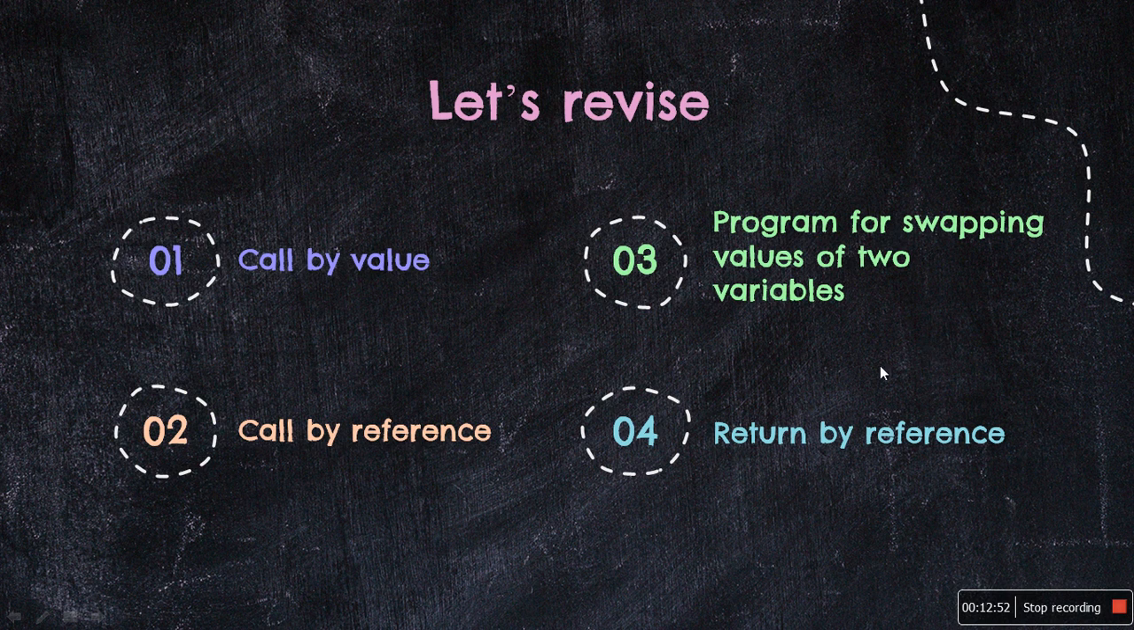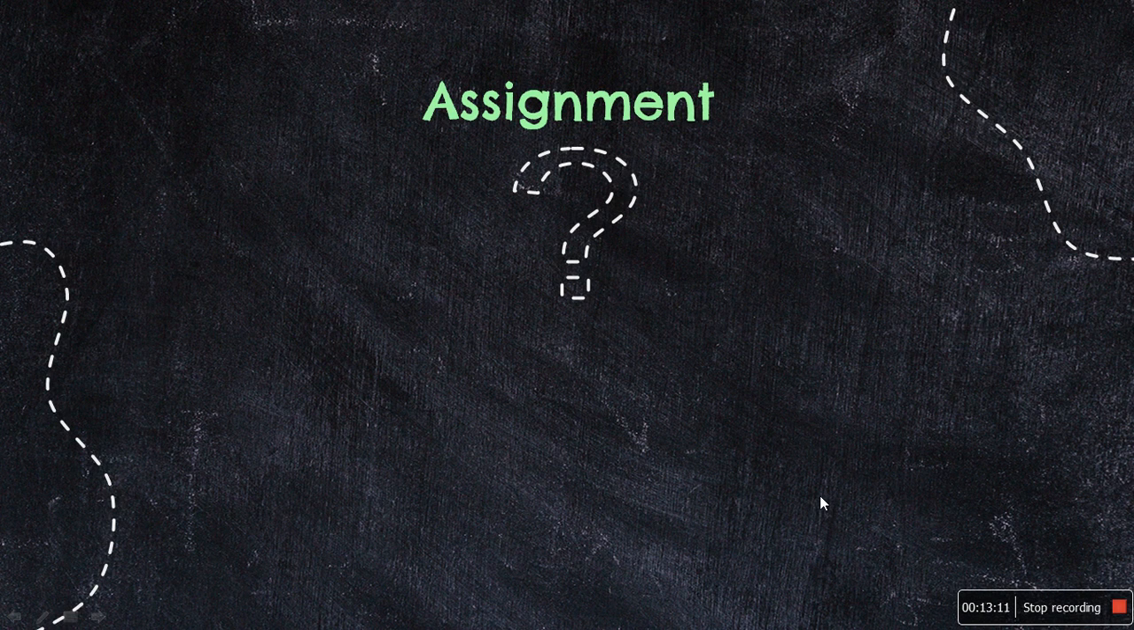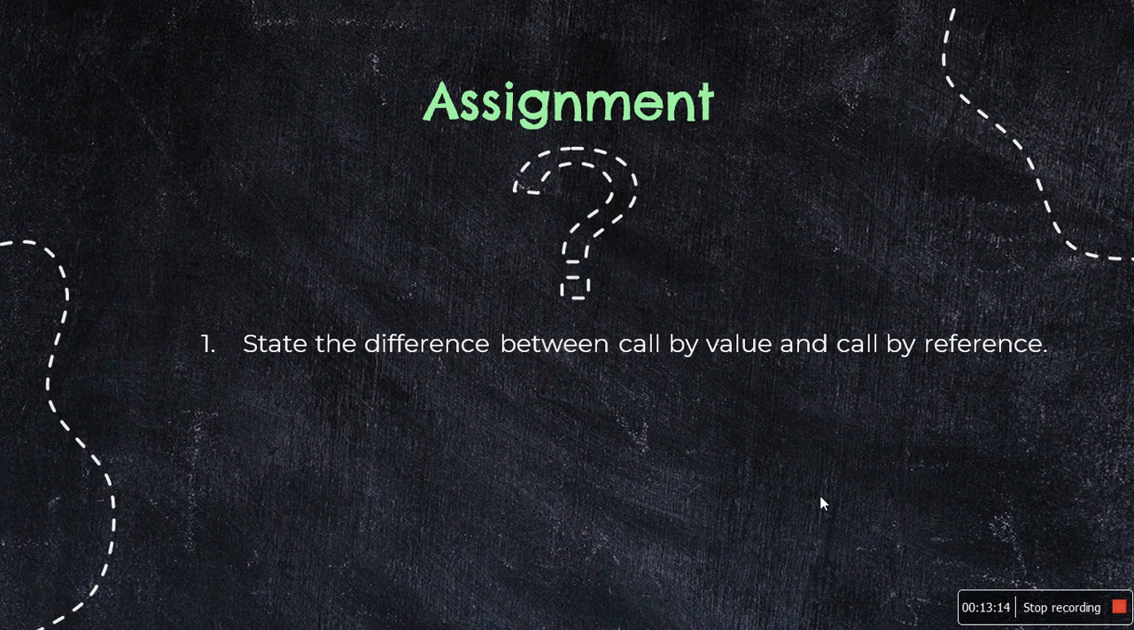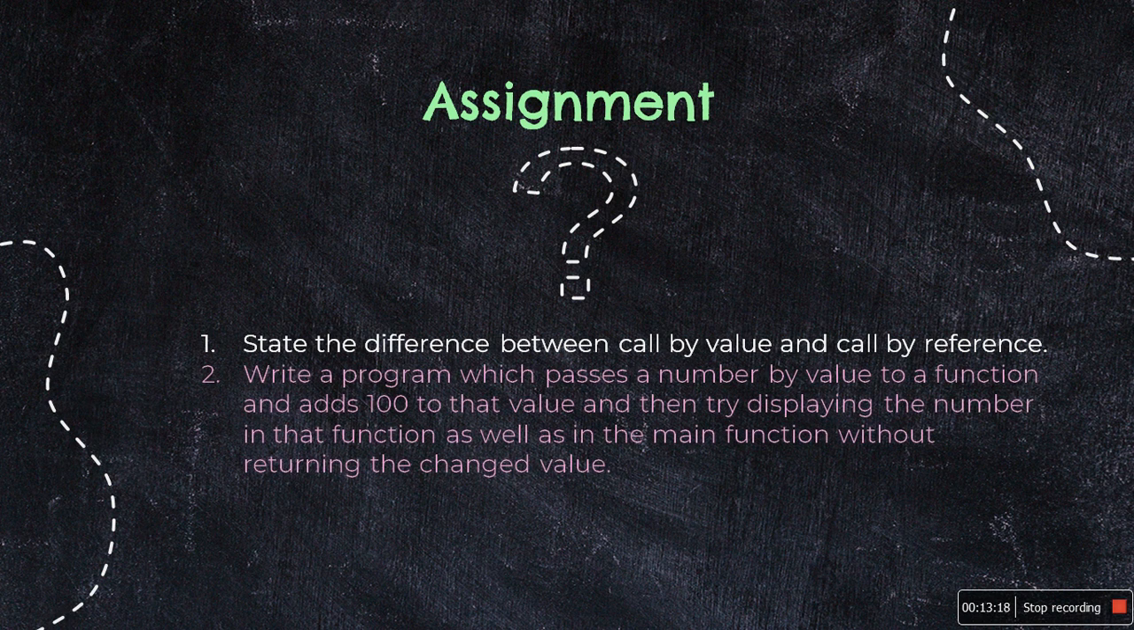Now let us revise what we have learned in this lecture. We have seen what is call by value and what is call by reference. We have also seen a program for swapping the values of two variables using call by value as well as call by reference, which demonstrates the difference between the two, and we have also seen what is return by reference. If you have understood this, you will be able to state the difference between call by value and call by reference.